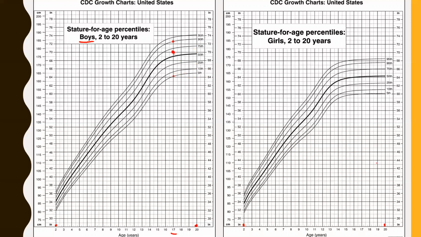And the same goes for girls as well. So let's pick a different age for girls. Let's say you're a 14-year-old girl and you were, let's just pick a height, 64 inches tall. So if you're 14 years old and you're 64 inches tall, that would put you, at the age of 14 at least, just between, again, 50th and 75th percentile. So maybe like 60th percentile for height, right?